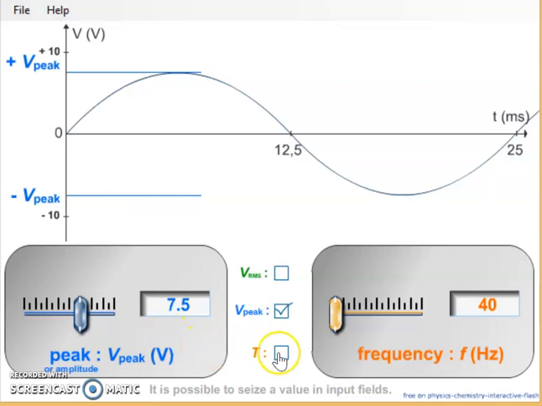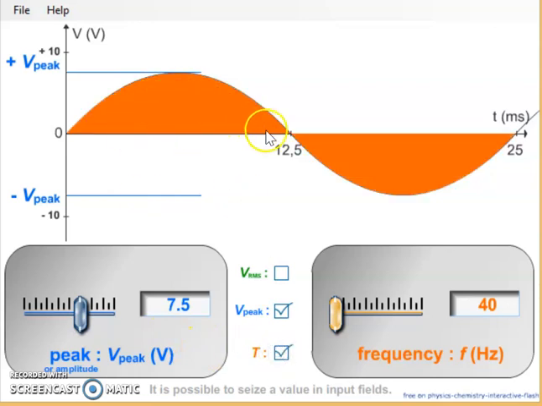Now we will see the time period. So this is one time period. Here it is 25 millisecond. Why? It is 40 hertz. So 1 by 25 millisecond is nothing but 40 hertz.